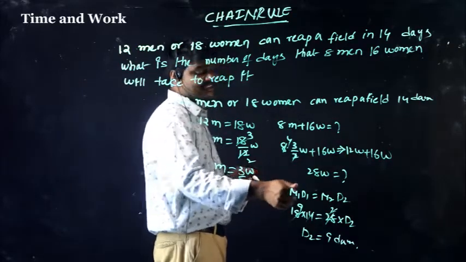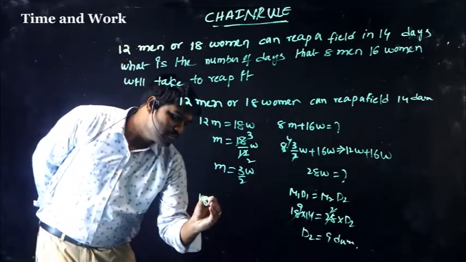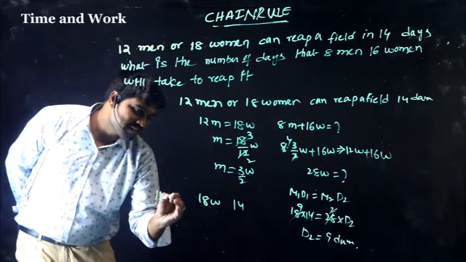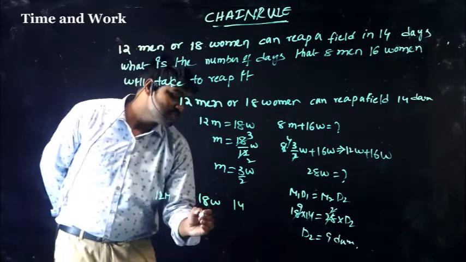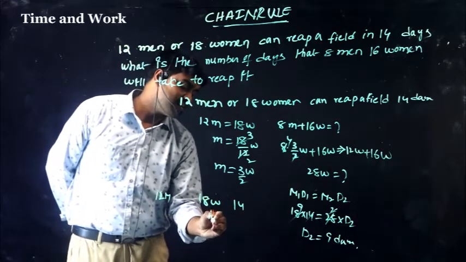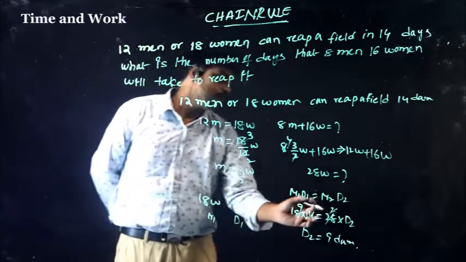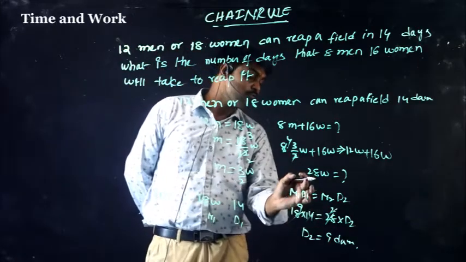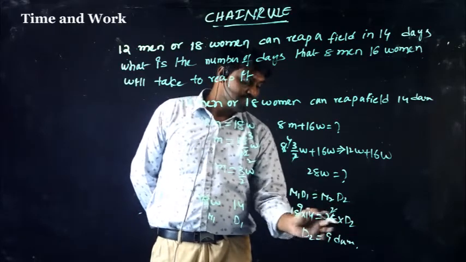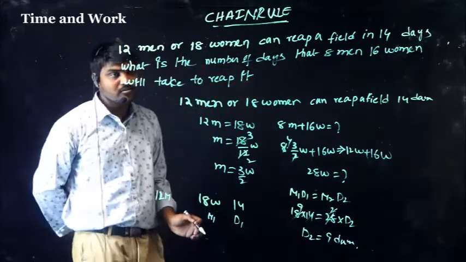So here M1 D1 equals M2 D2. That means 18 women in 14 days, since 12 men or 18 women take 14 days. M1 is 18, D1 is 14, and M2 is 28 women, who can do it in D2. So 18 into 14 equals 28 into D2, which gives D2 equal to 9 days.